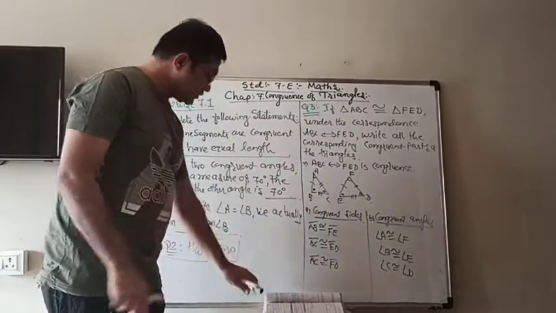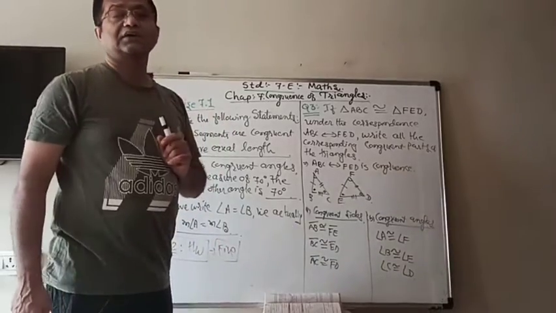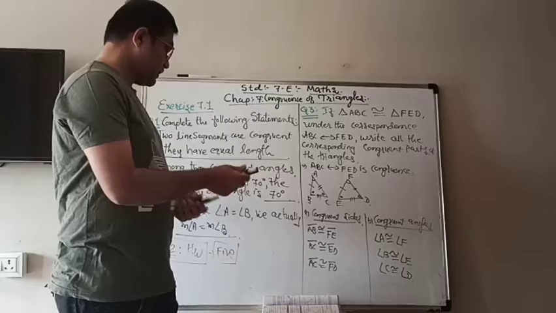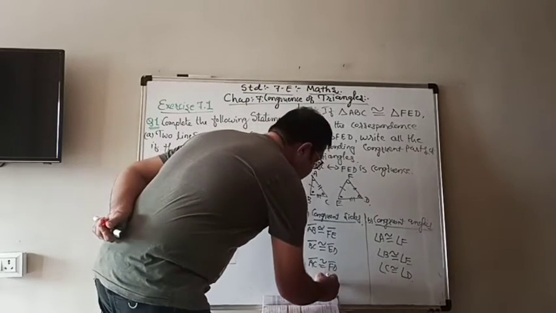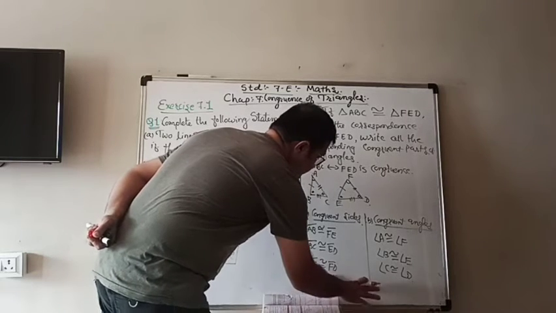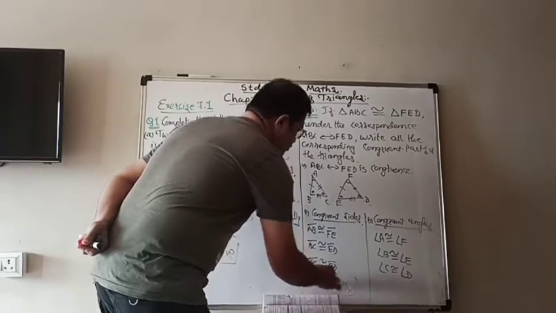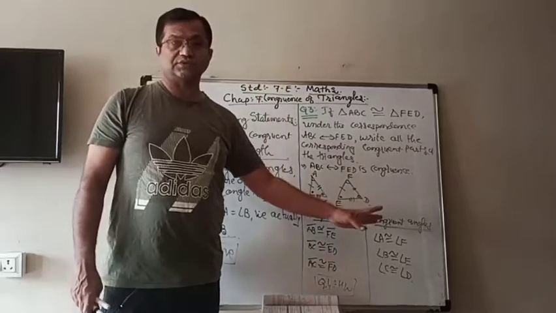Now, in question number 3 the triangles are given congruent and you have to write down the answer. So I am leaving it for you as homework. Question 4. By the same method, you can write down the answer of that question.